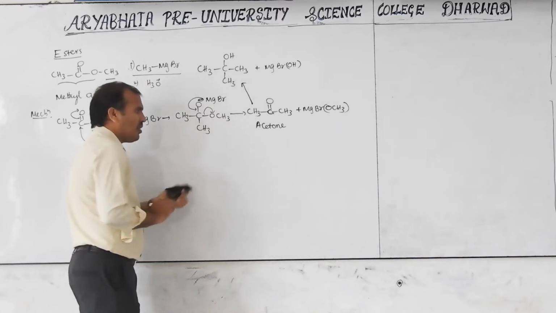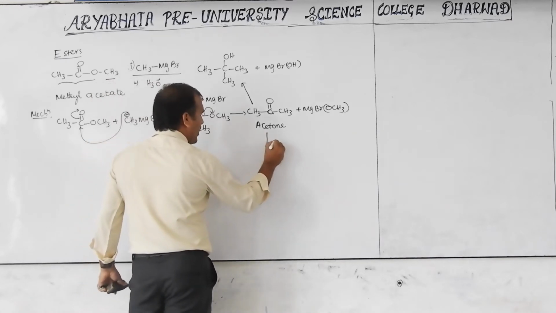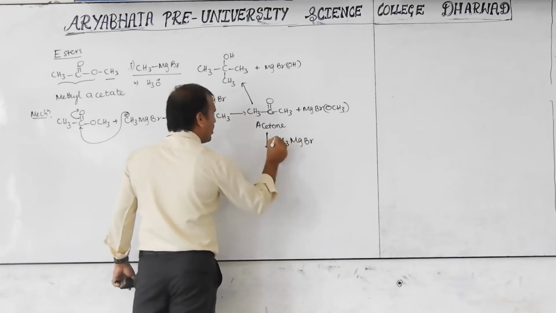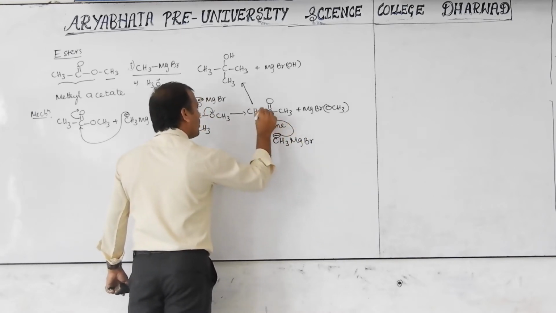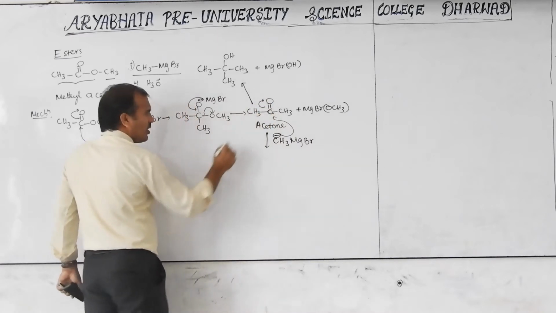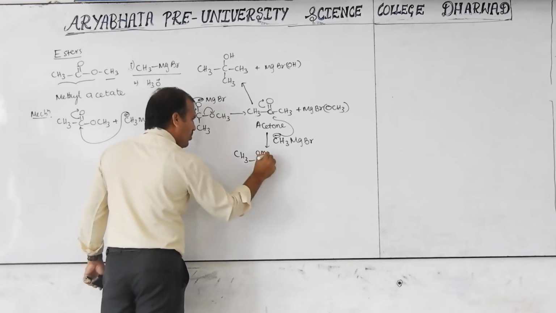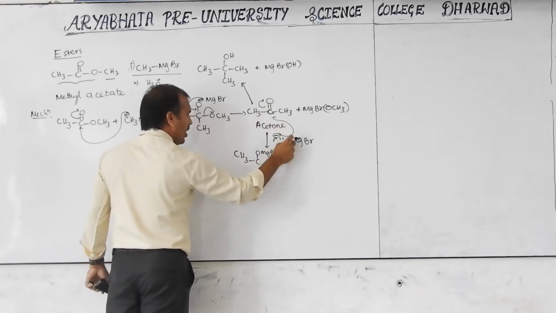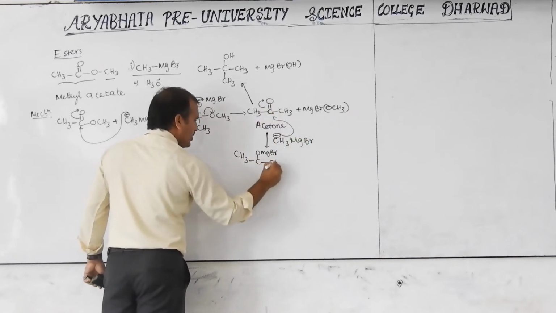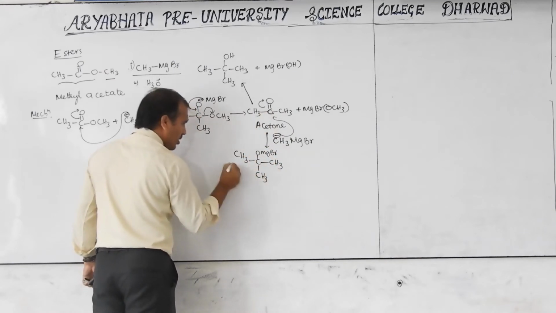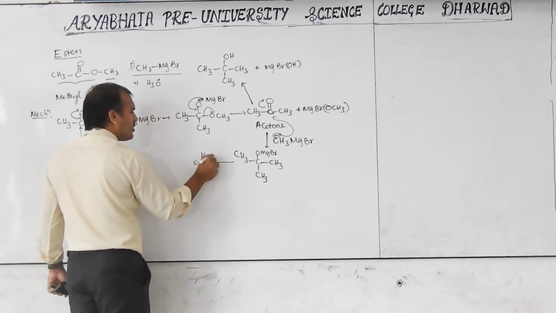If you didn't understand, I will write it once again. CH3 MgBr, this negative part bonds to here. This becomes CH3 O MgBr. Next, CH3 is already there and this is bonded to this carbon, then CH3. Now, acidic hydrolysis.